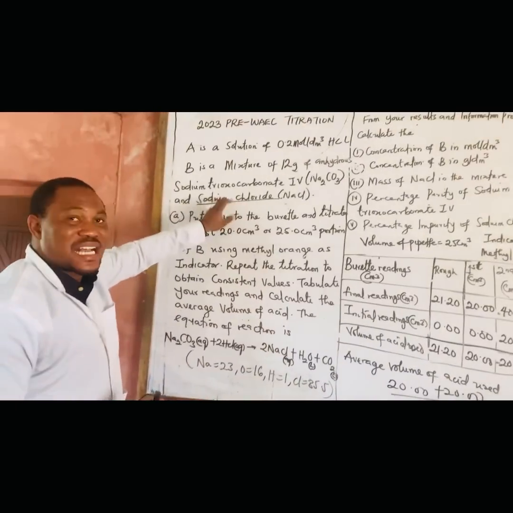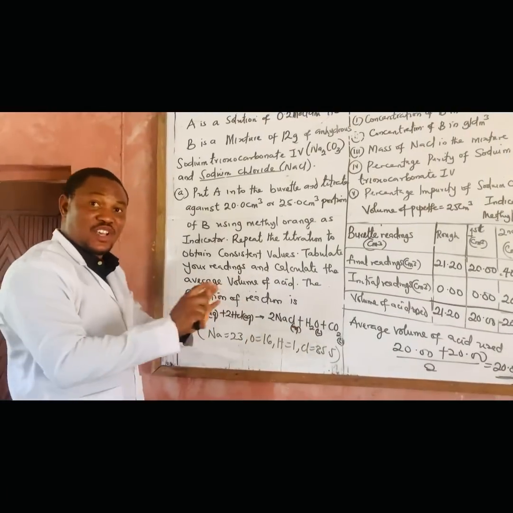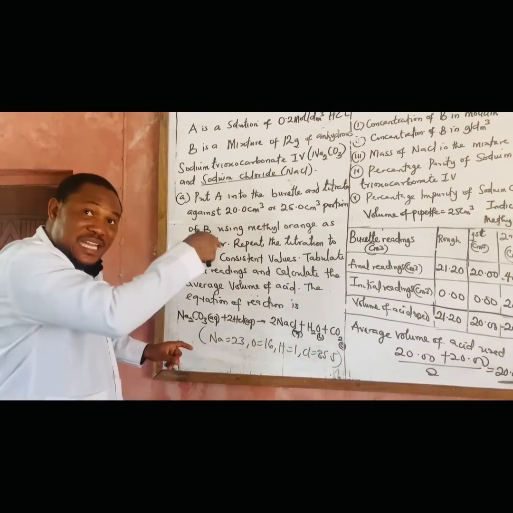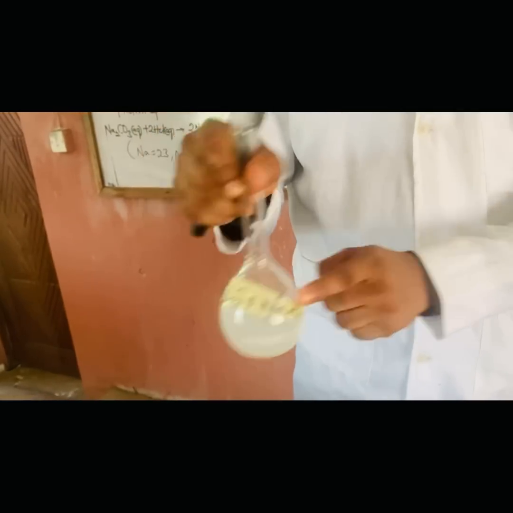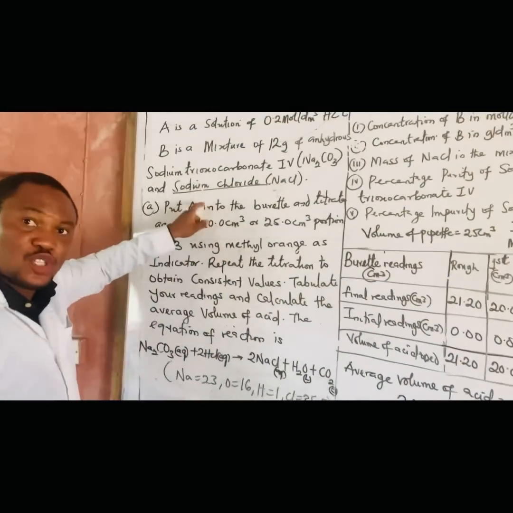This one is acting as impurity because it's not reacting, it's just there. So it's acting as a foreigner in that very particular solution, because definitely they said, look at the solution, you have the mixture of the 2 of them. So sodium chloride is acting as impurity. There's an impure substance there.